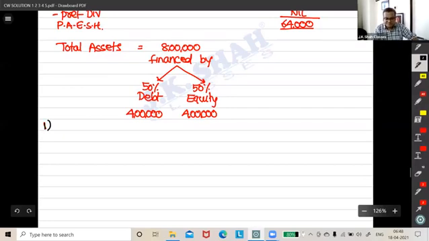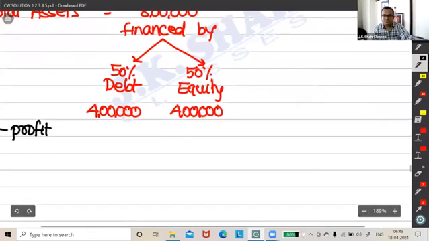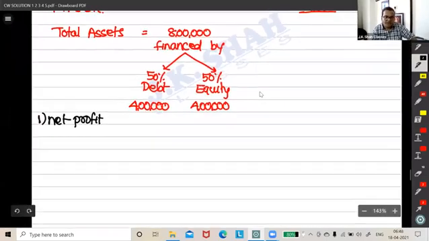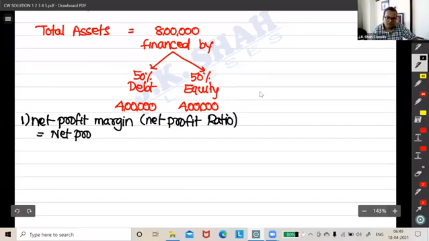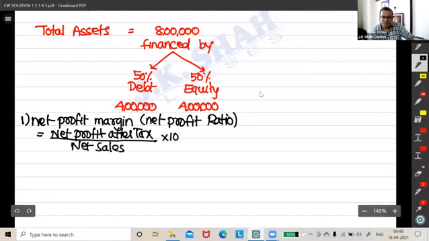So the first one, net profit margin. We all know that net profit ratio will be equal to net profit after tax, guys, after tax, upon net sales into 100.